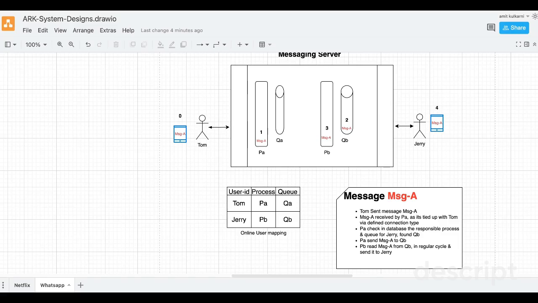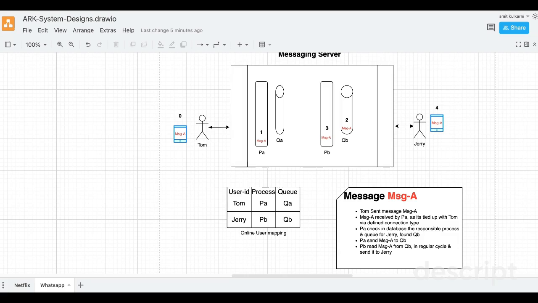But that message again goes via process B. Process B takes the read signal from Jerry's device, then that read signal is saved in QA. PA reads that read signal as usual and sends it to Tom's device. As and when Tom's device receives that signal, we'll see the blue tick.